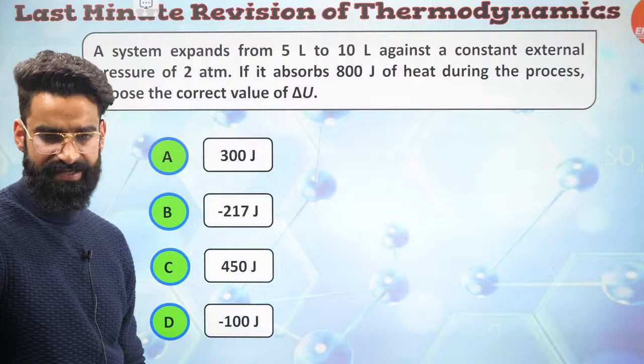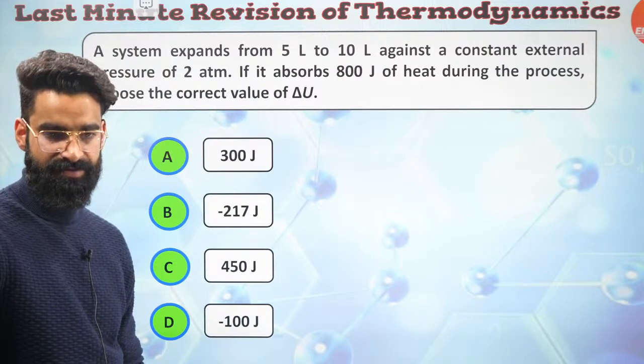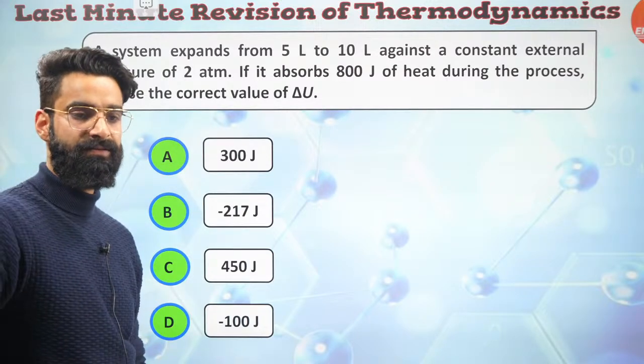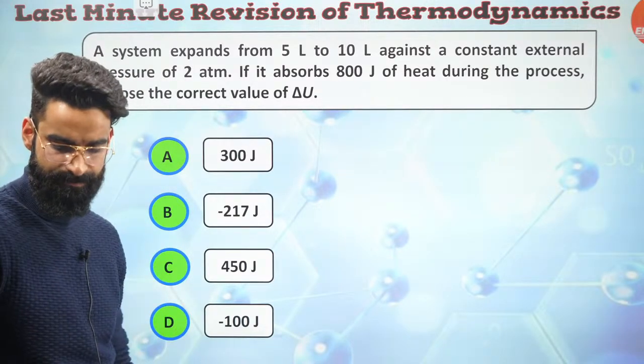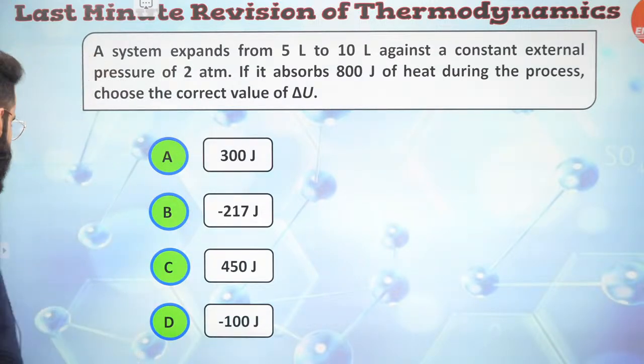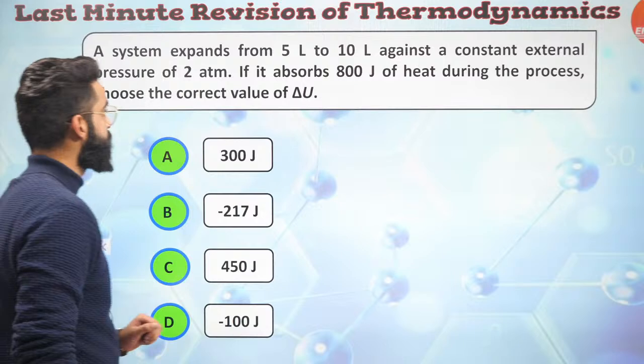I'm waiting for your answers, guys. Javed says it should be B. Well, there's only one thing where you can make a mistake. That's it. Only one place where you can make a mistake, yeah? That is the units. Let's get to know what the question says and how it's to be solved.